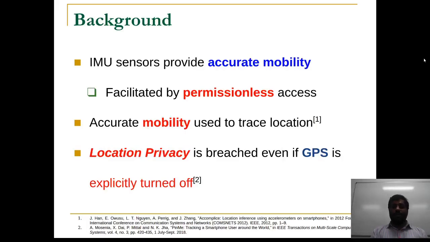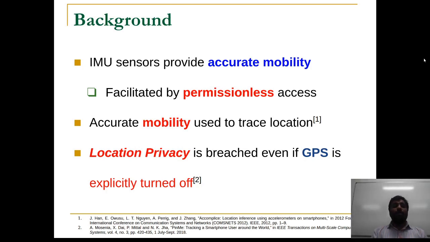Before we start the actual presentation, I would like to spend a little time on the background studies that motivated our research in this direction. As we know, in the context of mobility detection over smartphones, inertial motion sensors like accelerometer and gyroscope have been the key source of mobility information. This is further facilitated by recent smartphone operating systems like Android and iOS, which provide permissionless access to these sensors. Although these sensors provide accurate mobility information, they also make us vulnerable to the breach of location privacy.